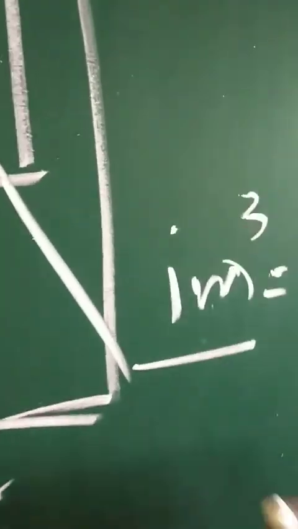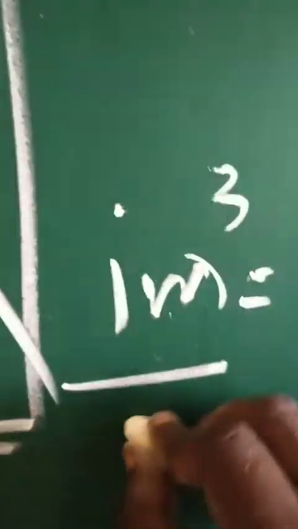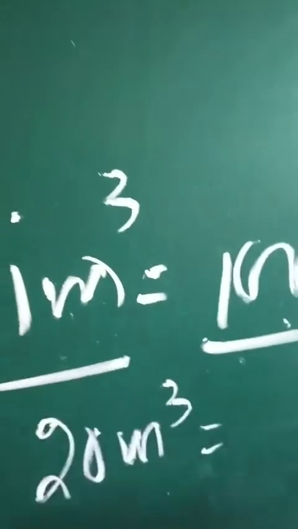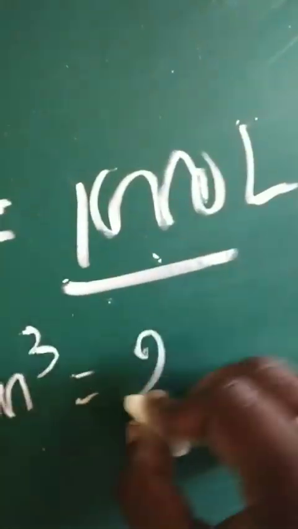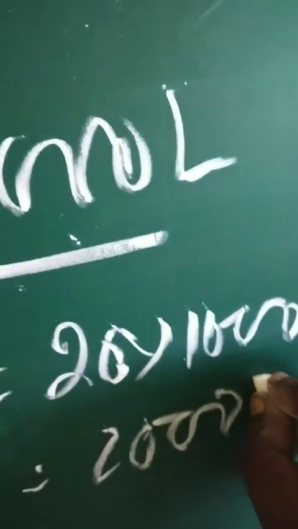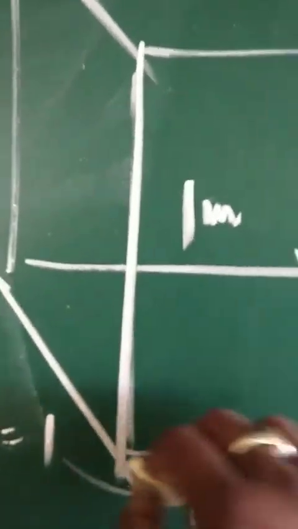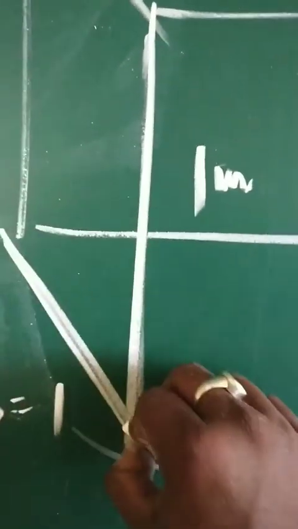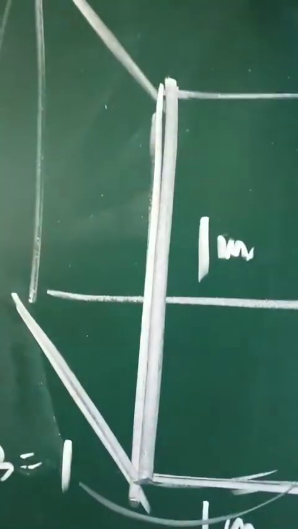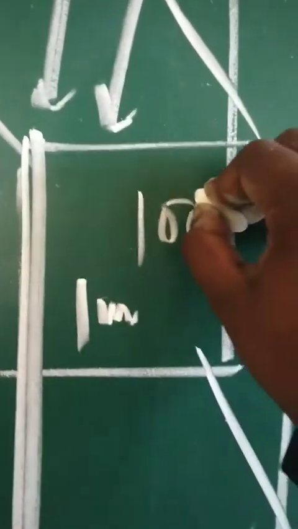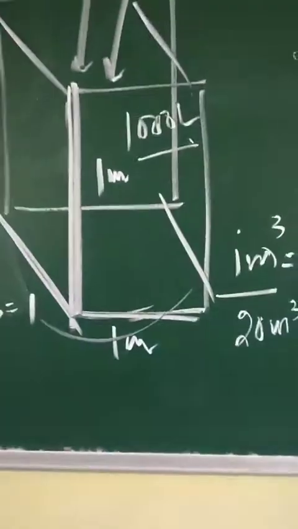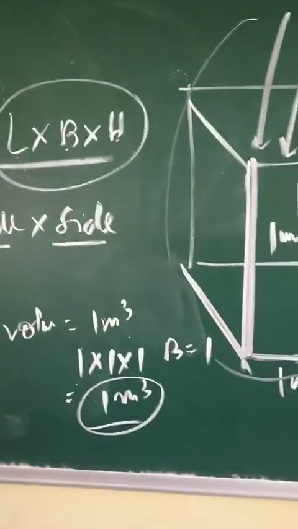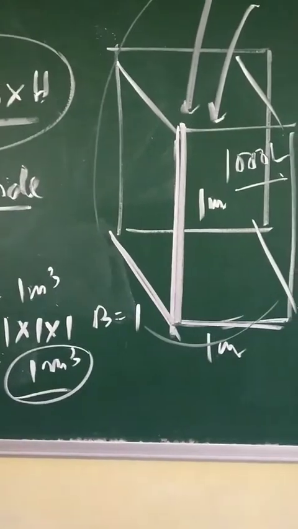Suppose the volume of a container is 20 meter cube. So its capacity in liters will be 20 into 1000, that is 20,000 liters. That means a container in which the length is 1 meter, breadth is 1 meter, and height is 1 meter can store up to 1000 liters of water. So this is the relation between volume and capacity.